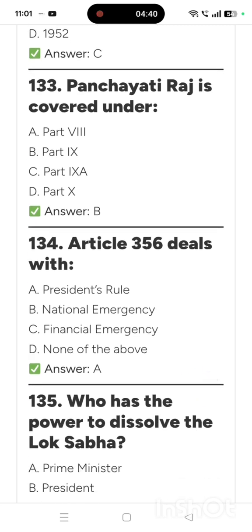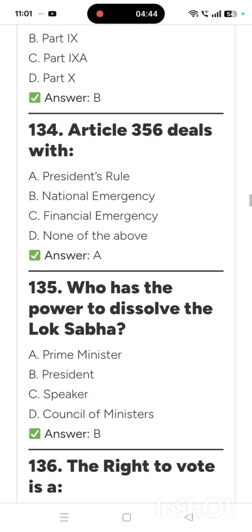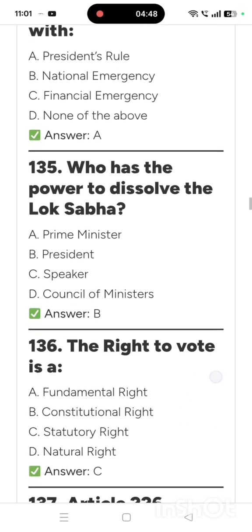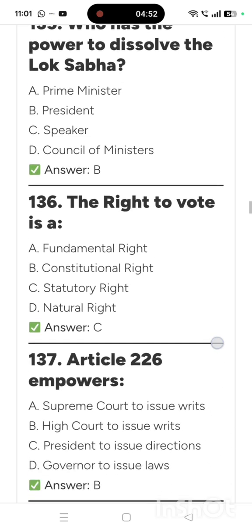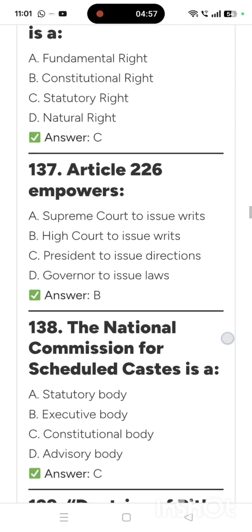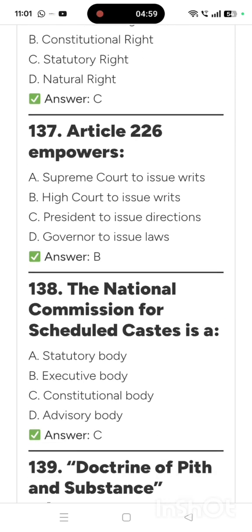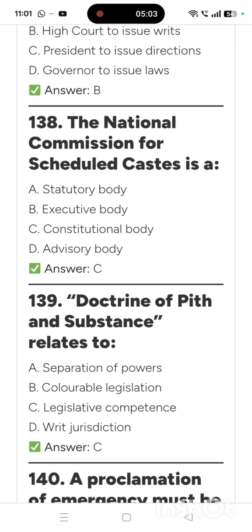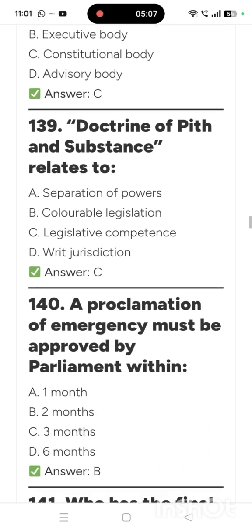Panchayati Raj is covered under Part 9. Article 356 deals with President's rule. Who has the power to dissolve the Lok Sabha? President. The right to vote is a statutory right. Article 226 empowers High Court to issue writs. The National Commission for Scheduled Castes is a constitutional body.